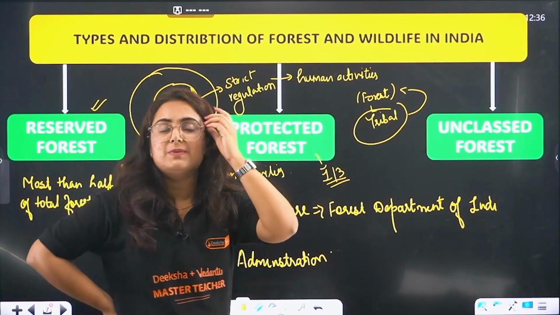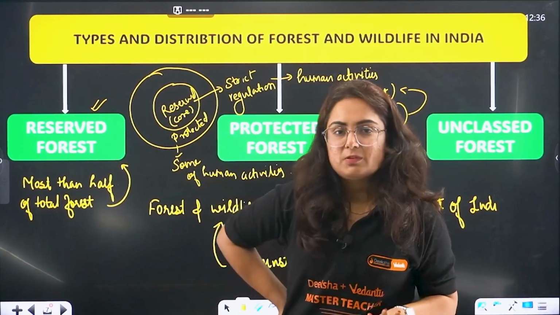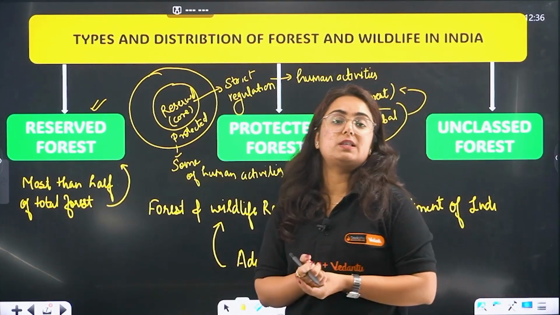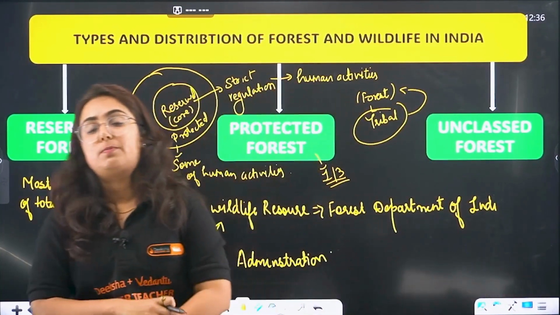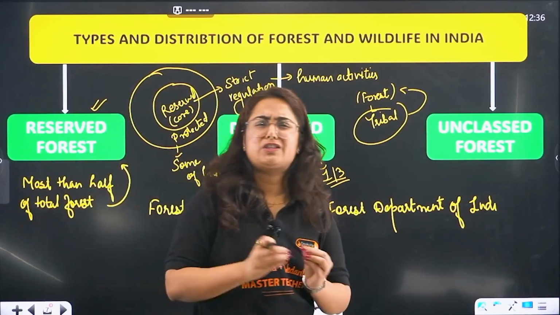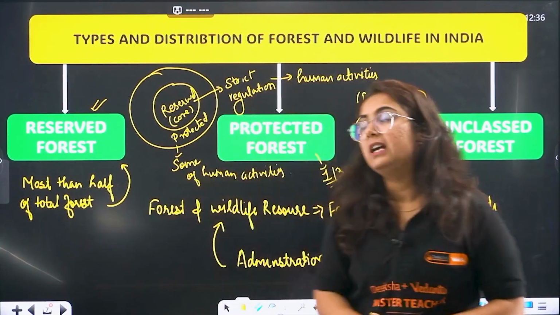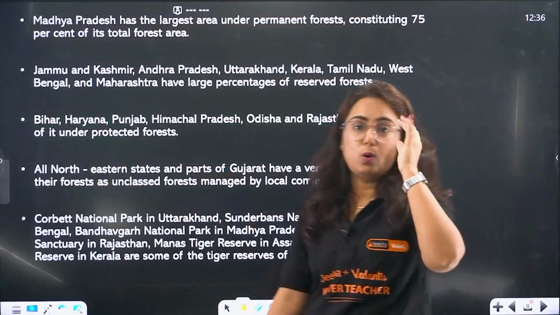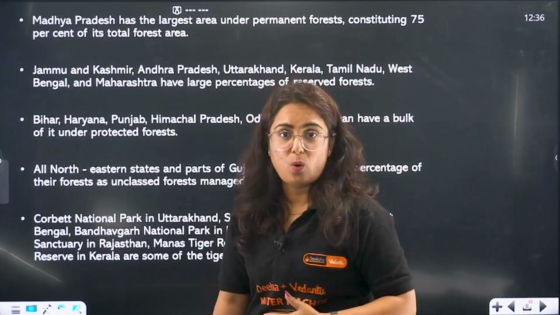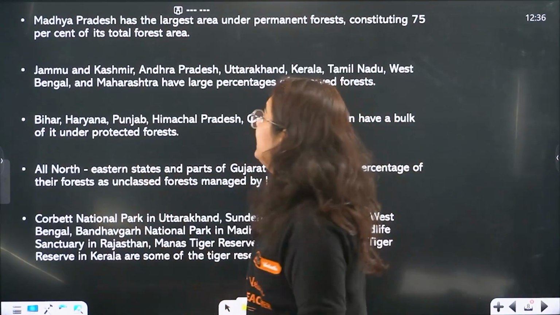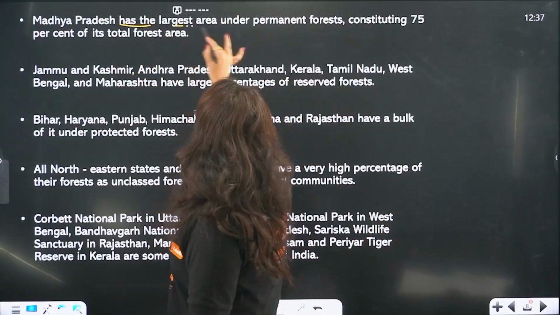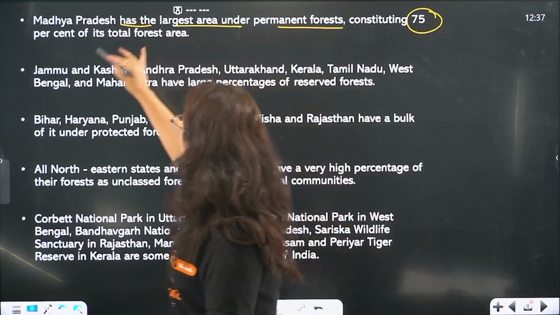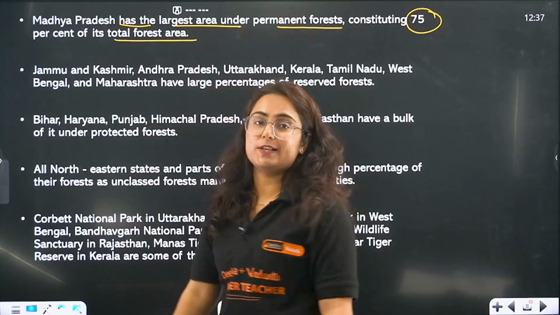Ma'am, can a question come? Yes, it can come. A question can come like, what are the types and distribution of forest and wildlife done by the Forest Department of India? You need to just give a small explanation of each of them. One more detail is there in the chapter which you have to go through. See, Madhya Pradesh has the largest area under permanent forest, constituting 75% of its total forest area.